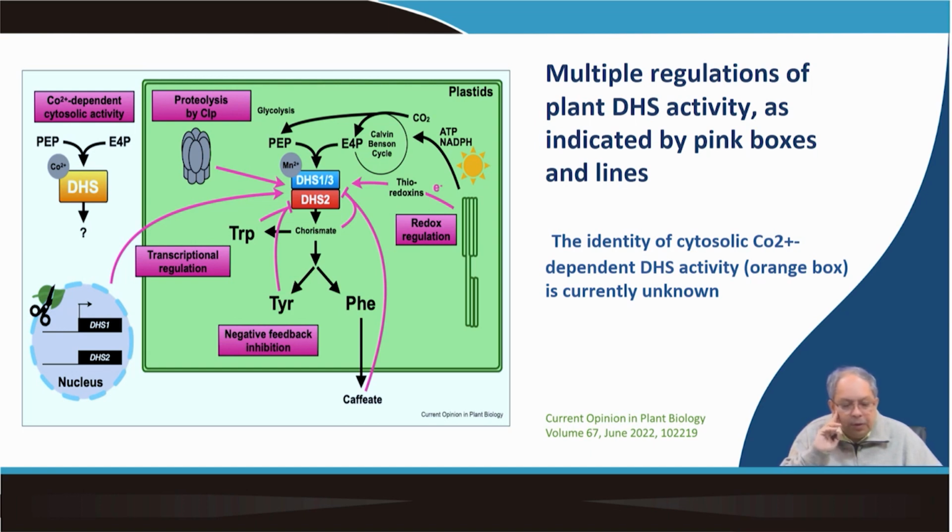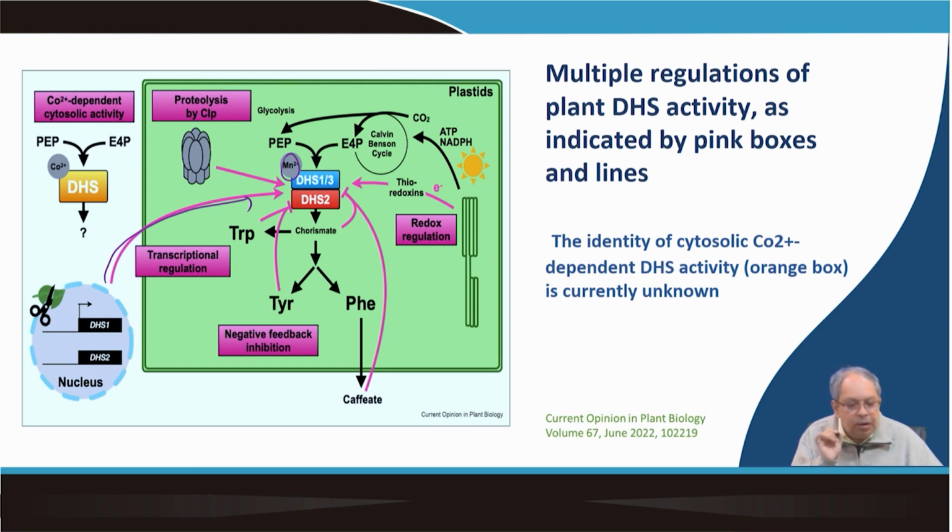So, these DHS genes are basically nuclear encoded genes, and then once the DHS protein is produced, it mostly moves into the plastid. Okay. So, basically this is showing the movement into the plastid, and there it performs its function, and there manganese ion plays an important role and it performs different functions. So, basically it plays an important role in this feedback regulation.